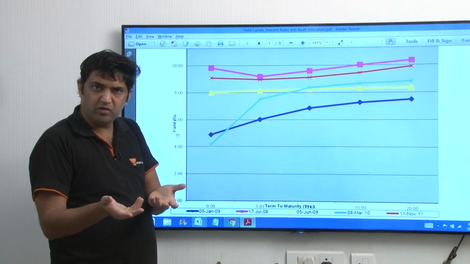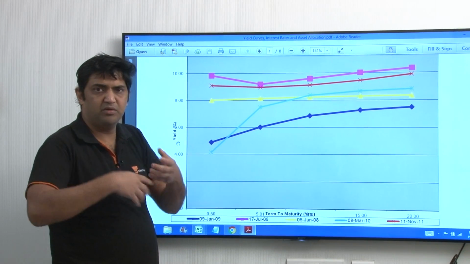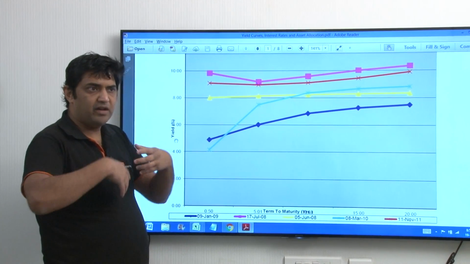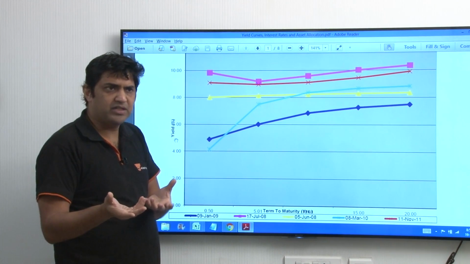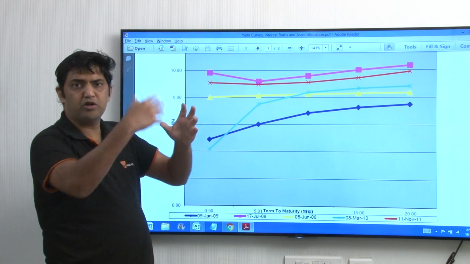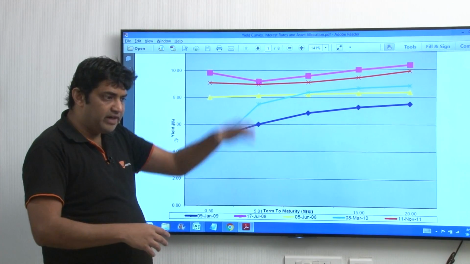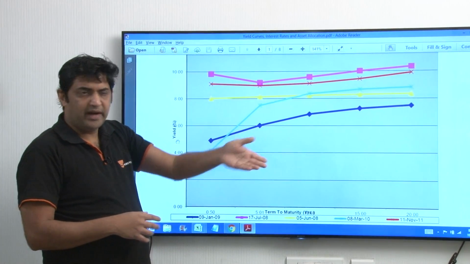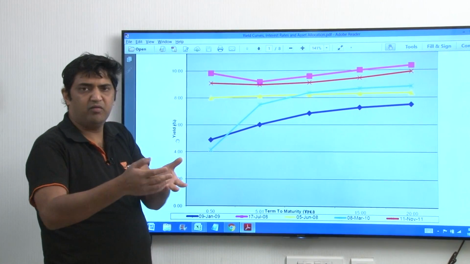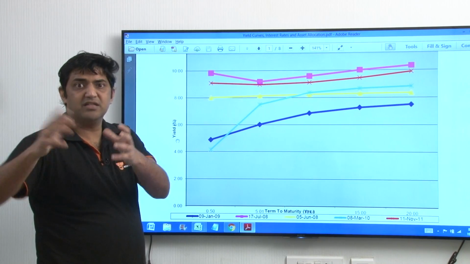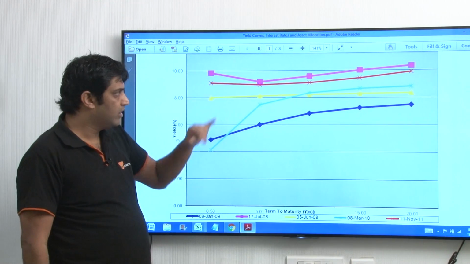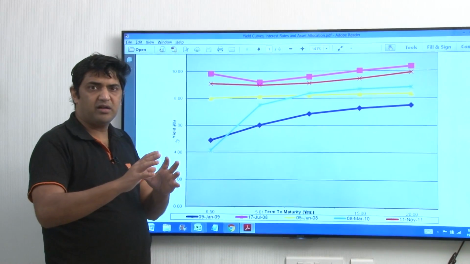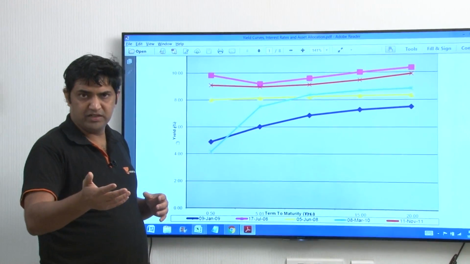If sales are not going to happen, if new plants are not being set up, if a company is not growing, if the inventory starts piling up, then there may be job losses. And if there are job losses, then people won't be going out and spending. So even the consumption part will be taking a hit. So a flat yield curve generally is not a very gung-ho or bullish type of signal.